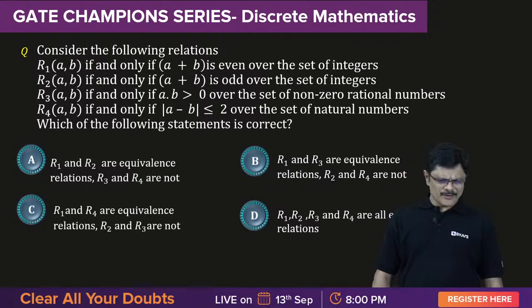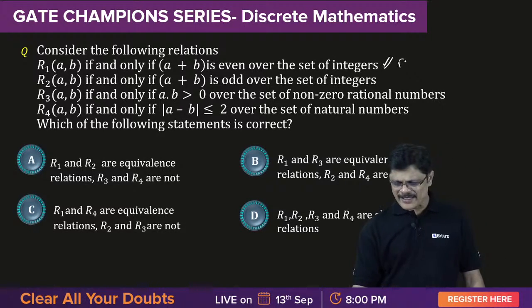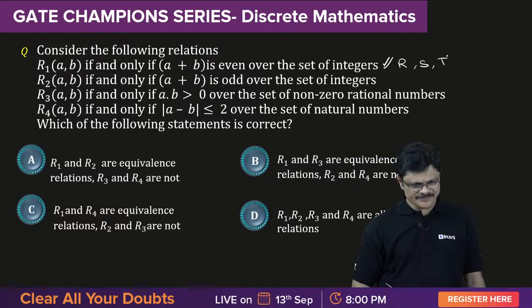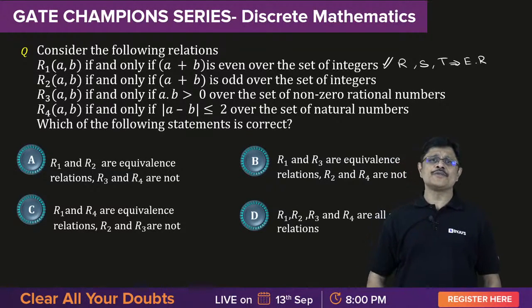This was an old GATE question, so I just took this example because there are 4 different forms in this. The first one I think we already verified, no? The first one was already verified: reflexive, symmetric and transitive. So this is an equivalence relation. A relation which is reflexive, symmetric and transitive is an equivalence relation.